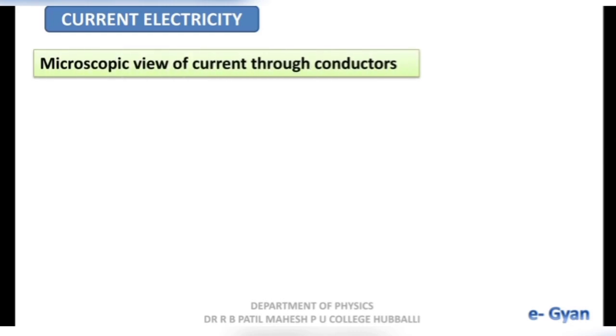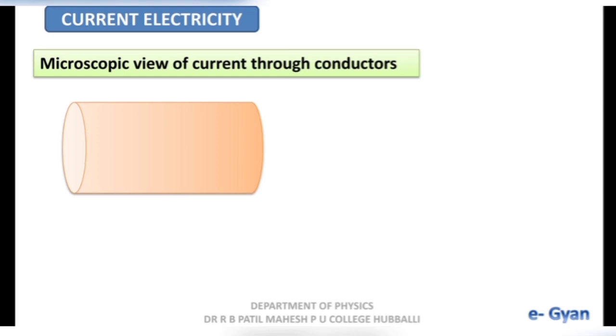Okay, now let us discuss about microscopic view of current through conductors. Consider a conductor. As we know that conductor is a material which allows electric current to flow easily. These conductors are made up of large number of atoms which are tightly bounded with one another, and each atom is made up of nucleus and electrons, in which nucleus is situated at the center and electrons will revolve around the nucleus in the permitted orbit.